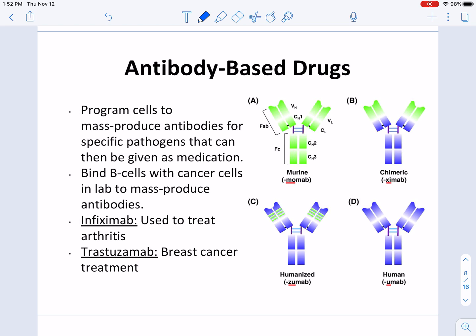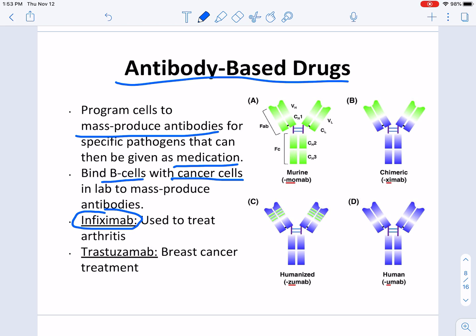Now, how can we actually take advantage of our immune system to create drugs? There are what are called antibody-based drugs, where we can take the function of the immune system and use it to our advantage. So basically, we're going to mass produce antibodies for a specific pathogen and use them as medications to either have people ingest them or inject them. These are made by taking B cells, which remember make your antibodies, binding them with a form of cancer cell, which is basically just going to be the mass producer, right? They can crank out proteins without limit, and they can create antibodies. There's a couple of drugs that have been made this way.